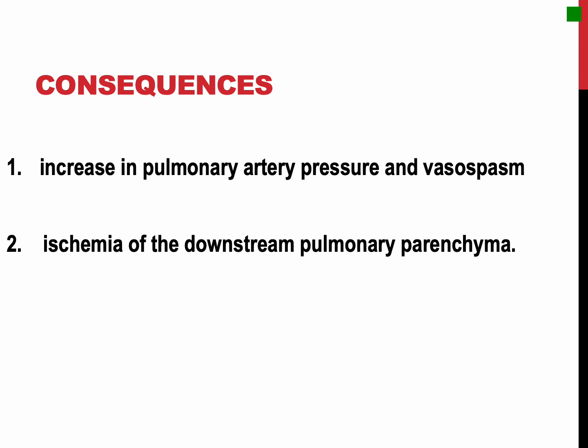Furthermore, pulmonary arterial occlusion causes ischemia or decreased blood flow to the downstream pulmonary parenchyma. And as you know, the lungs are oxygenated not only by the pulmonary arteries but also by bronchial arteries and directly from air in the alveoli. So ischemic necrosis is uncommon, affecting as few as 10% of patients with thromboemboli.